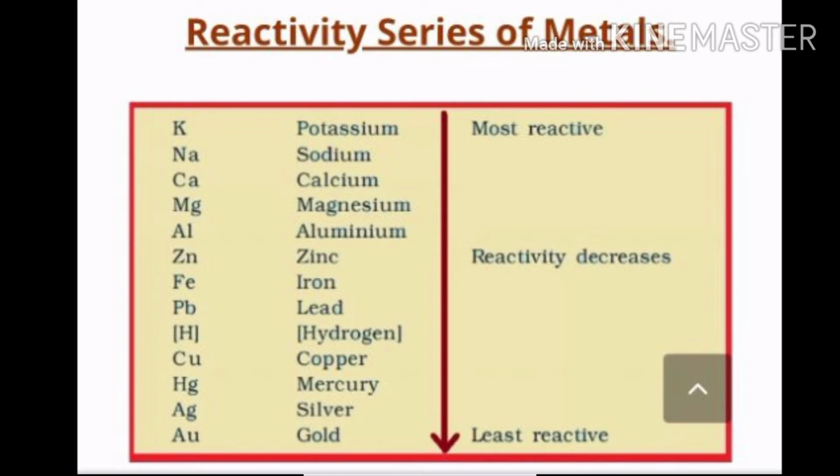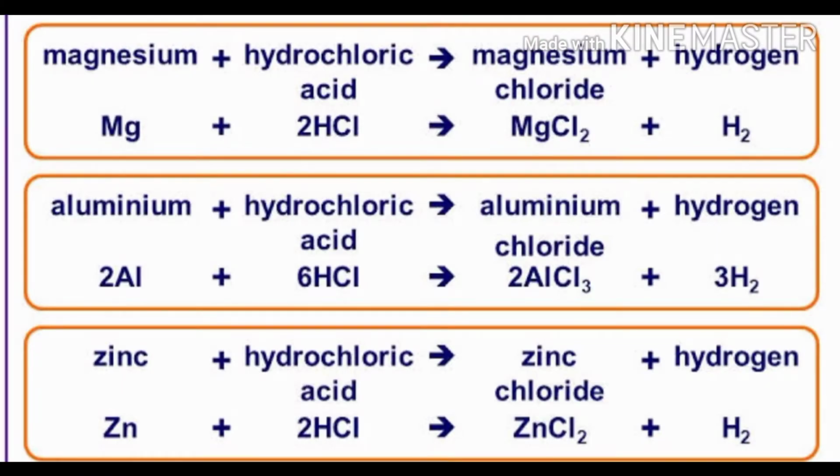You can see here the hydrogen placed, and all the metals which are placed above hydrogen: sodium, potassium, calcium, magnesium, aluminium, zinc, iron, lead are more reactive as compared to the metals which are placed below hydrogen, that is copper, silver, gold.